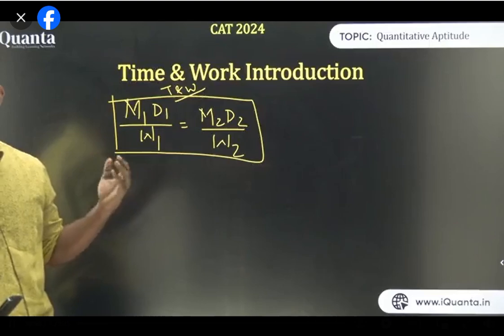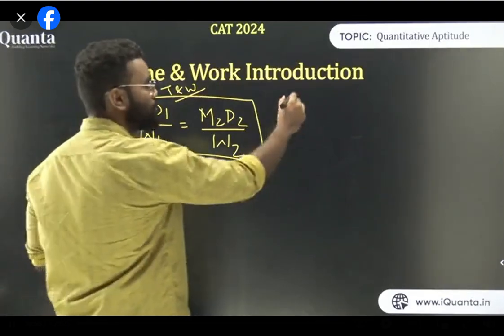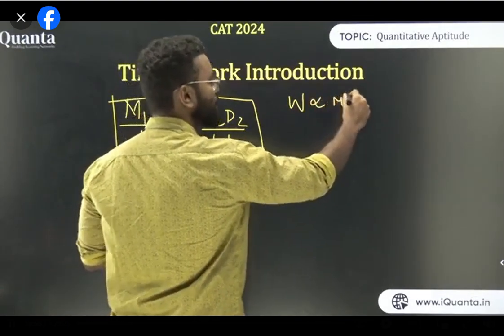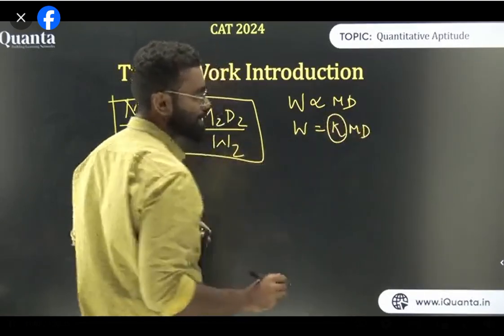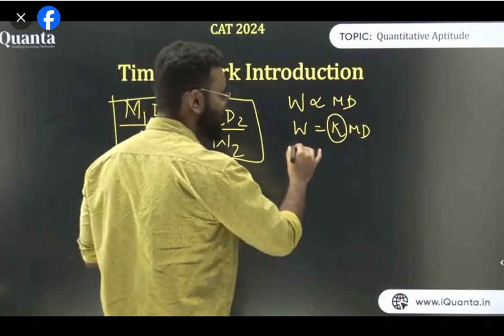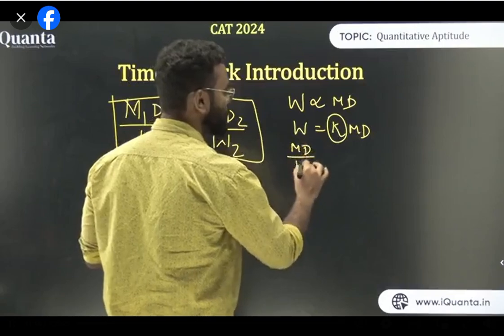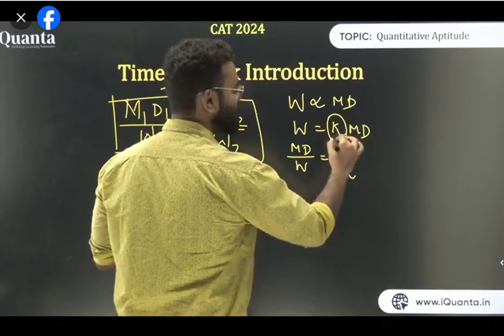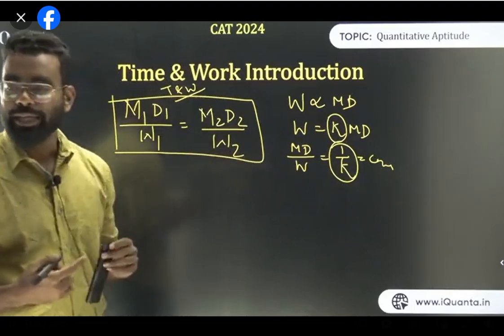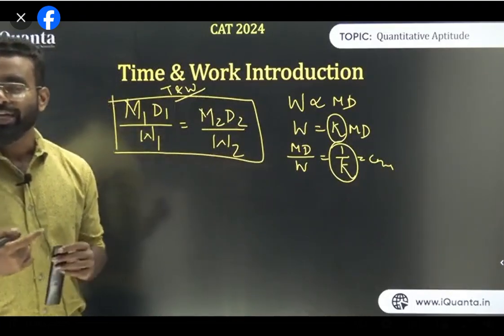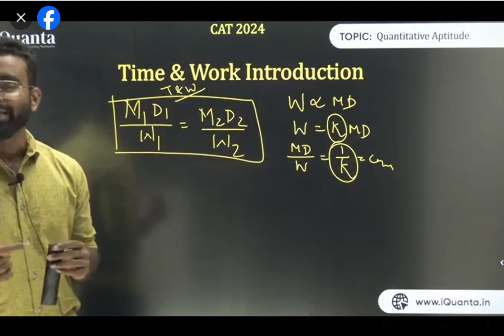I am giving you an example of why it is M2 D2 also. It has come from W is proportional to MD, so W is basically KMD. In this case, you can take K as 1 also, that is fine, but K can be anything. From this, MD upon W is basically 1 upon K. If K is fixed, 1 upon K is also fixed, that is constant. That means if I take any pair of M, D and W, we will get the same value.